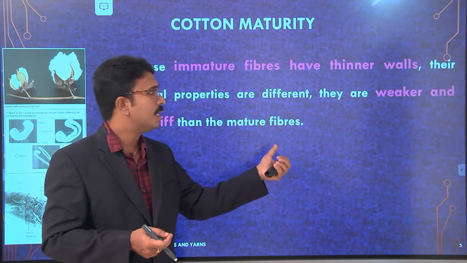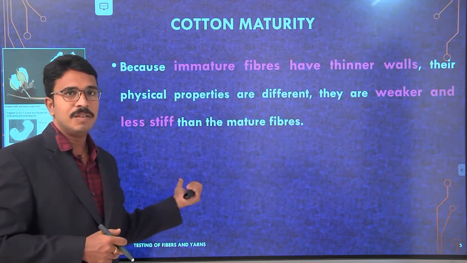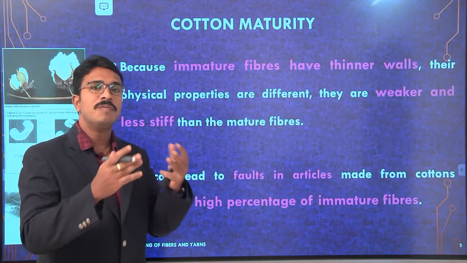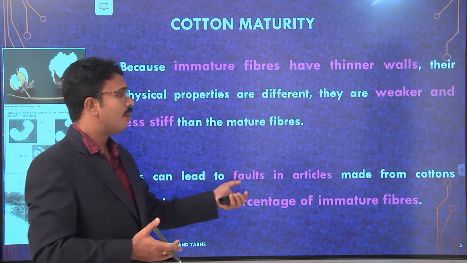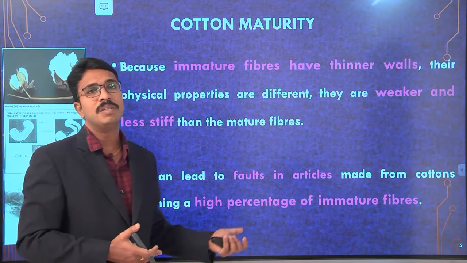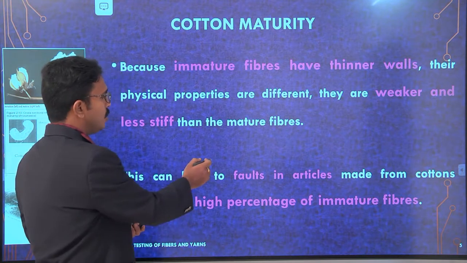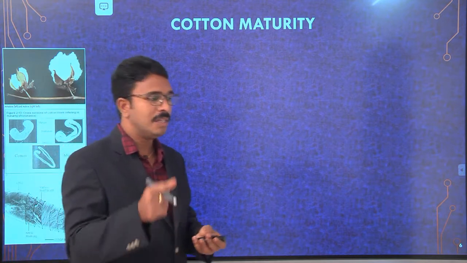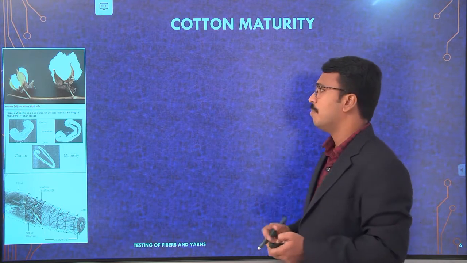Whatever these properties are, they are different, and they are weaker and less stiff when compared to the normal matured fibers. Because of these reasons, immature fibers can cause faults in the articles made from cotton containing a high percentage of immature fibers. So one should be careful enough in finding out the percentage of immature fibers in the fiber strand which we are using to make continuous lengths, that is, staple yarns.